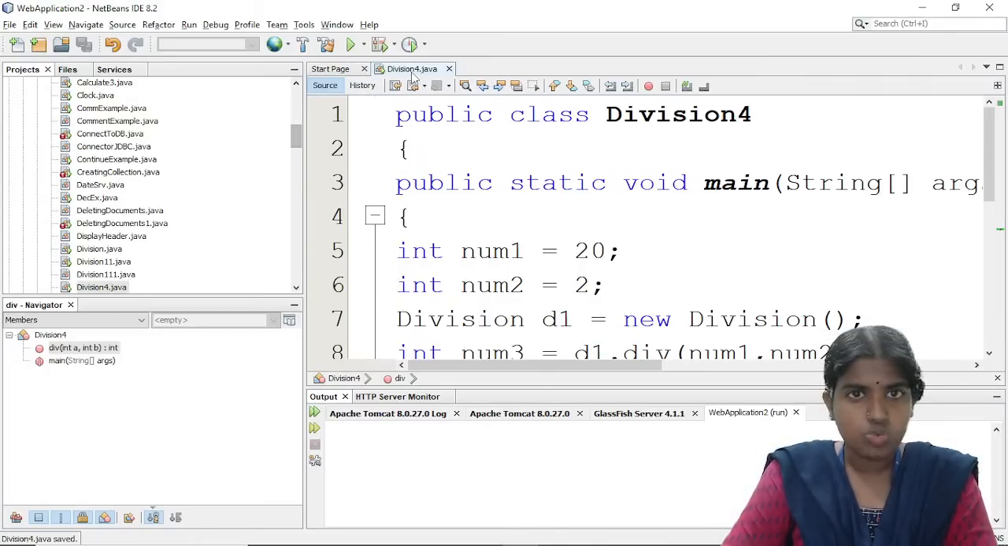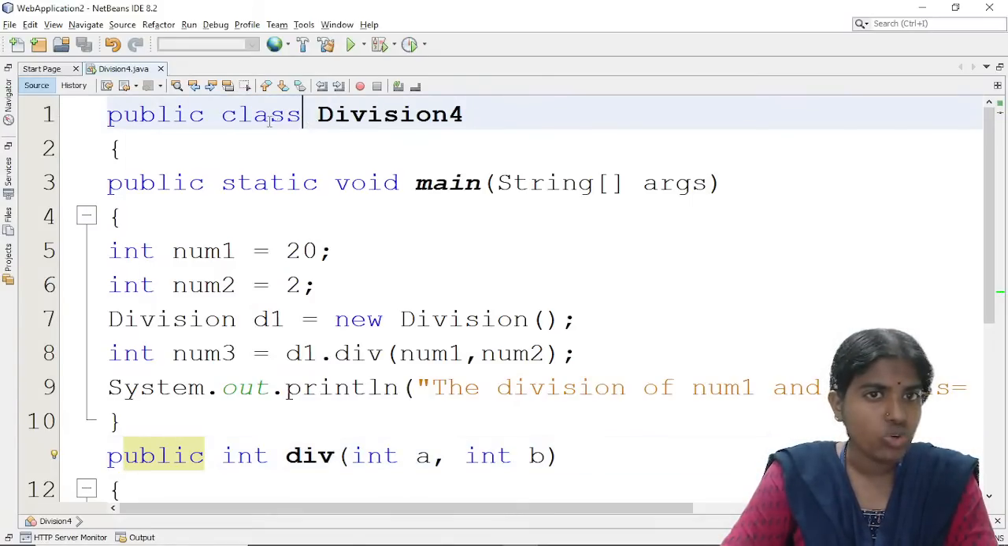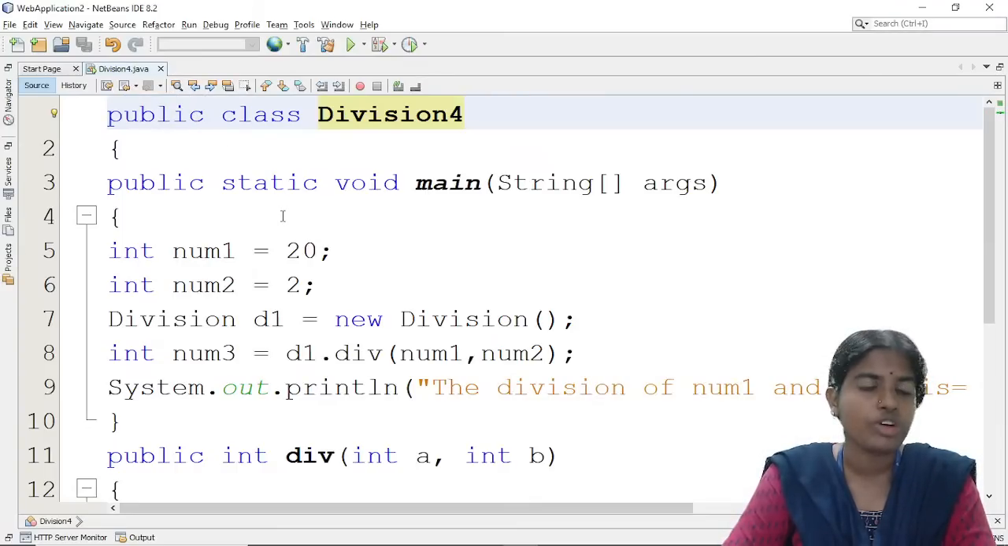So this is one simple example. I am just going to discuss with you about user defined methods. Whenever I want to create any new class, I am using the class keyword followed by the name of the class. It is prepended by this public access modifier. I can go for different types of access modifier.